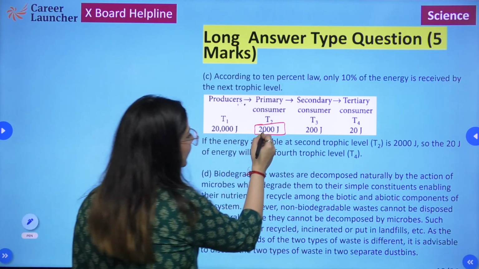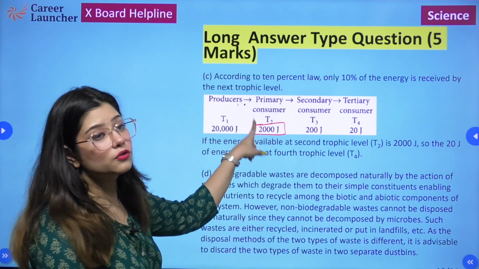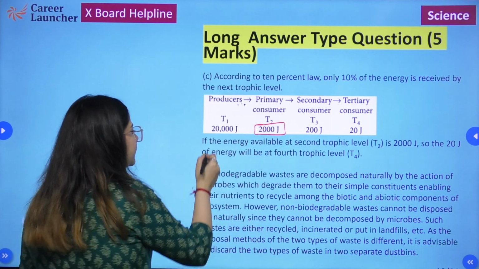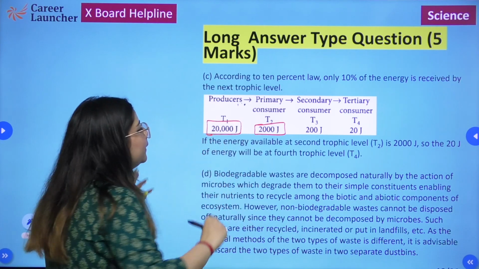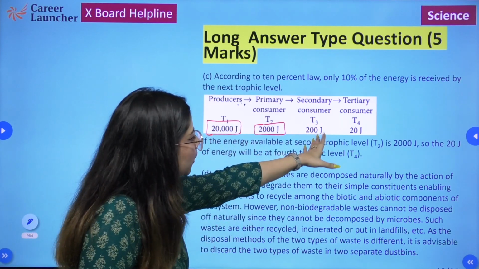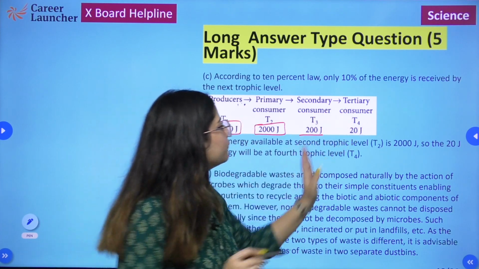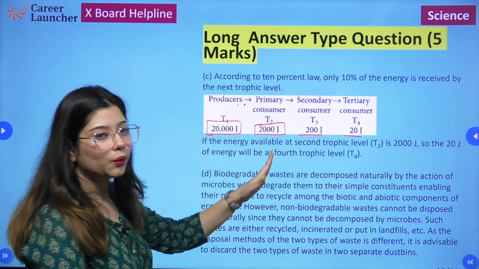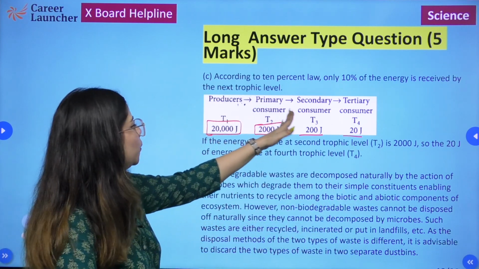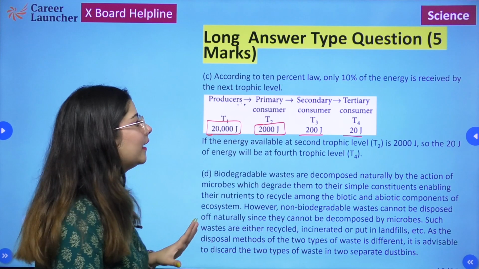So it means that if the energy at the second trophic level is 2000, at the first trophic level it would have been 20,000. At the third trophic level it will be 200, and at the fourth trophic level it is going to be 20. So 20,000, then 2000, then 200, then 20.